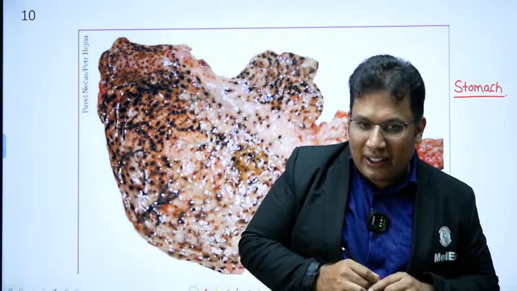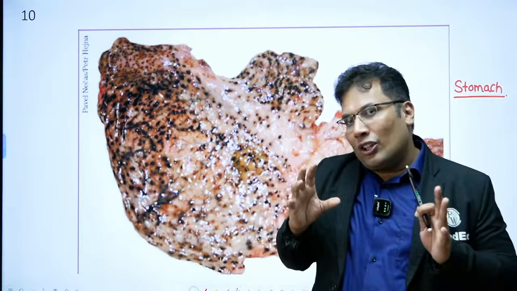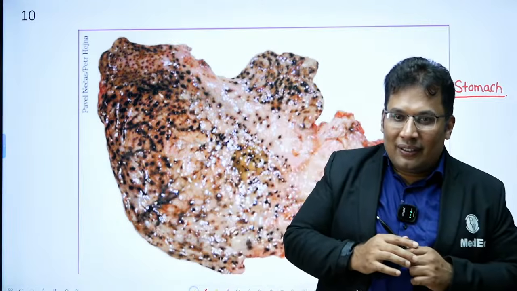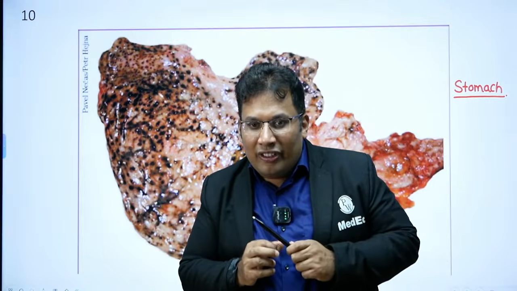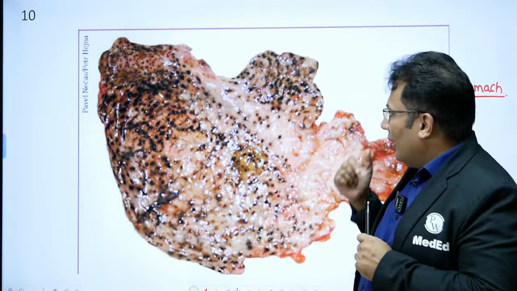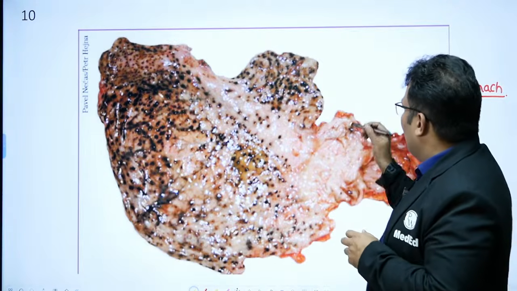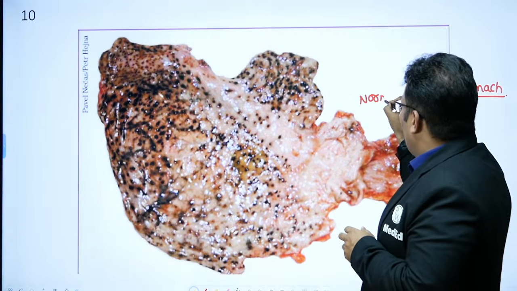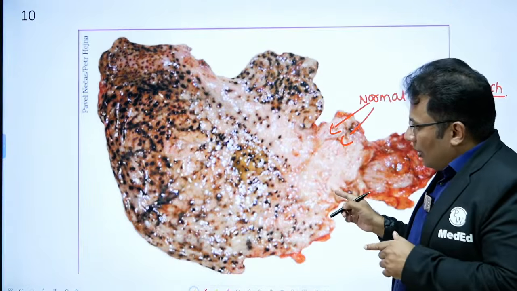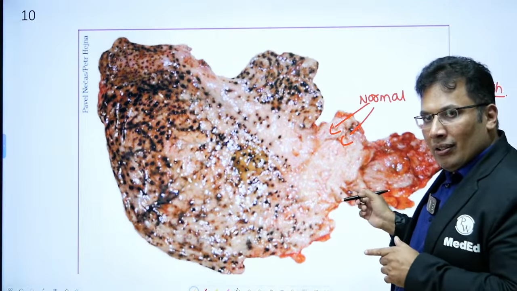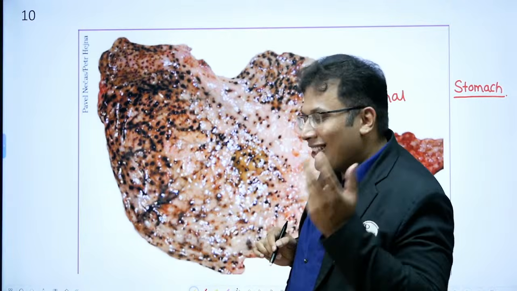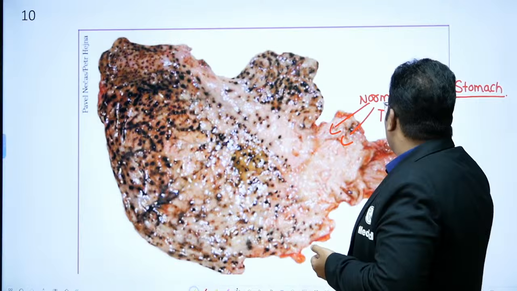Okay, phenol, nine. In phenol poisoning, there will be hardening of the stomach. We call it a leathery stomach. That is not the answer. Tell me, Divya, stomach okay, charring also is not there. Where is charring? This is a normal looking stomach. See, normal stomach. It looks normal to you. See, no black, nothing, normal looking stomach, everything normal you can see here, but there are dot lines like tiger dots.